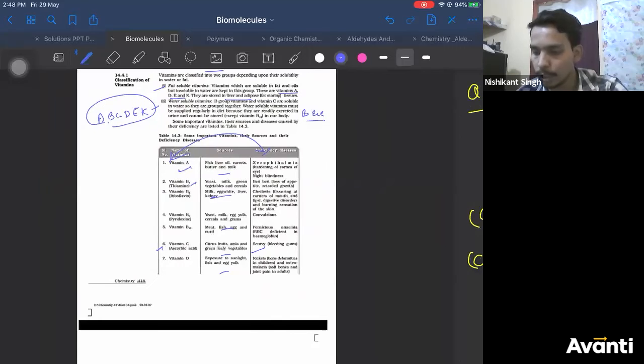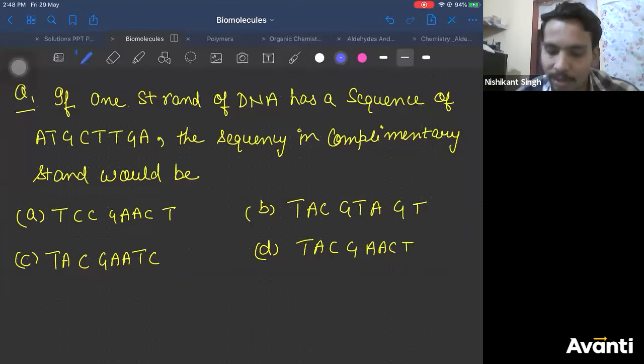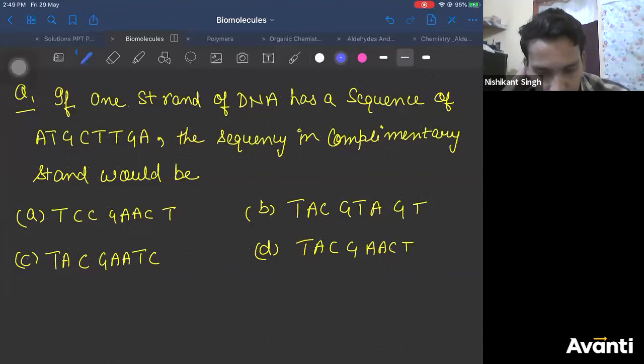Let's do some questions on it. This is one of the obvious questions you can answer on this topic. Being a bio student, you should be able to do it very easily. You don't get many questions from nucleic acids and vitamins. In biomolecules in chemistry, you get the majority of questions from carbohydrates or proteins. We'll discuss one question of proteins also.